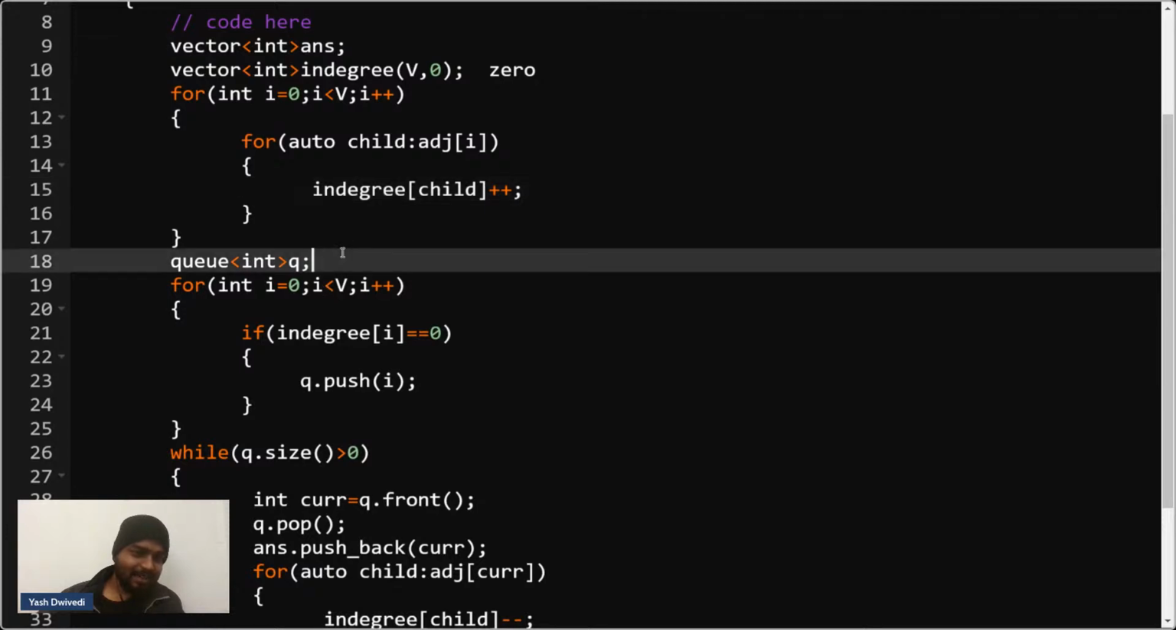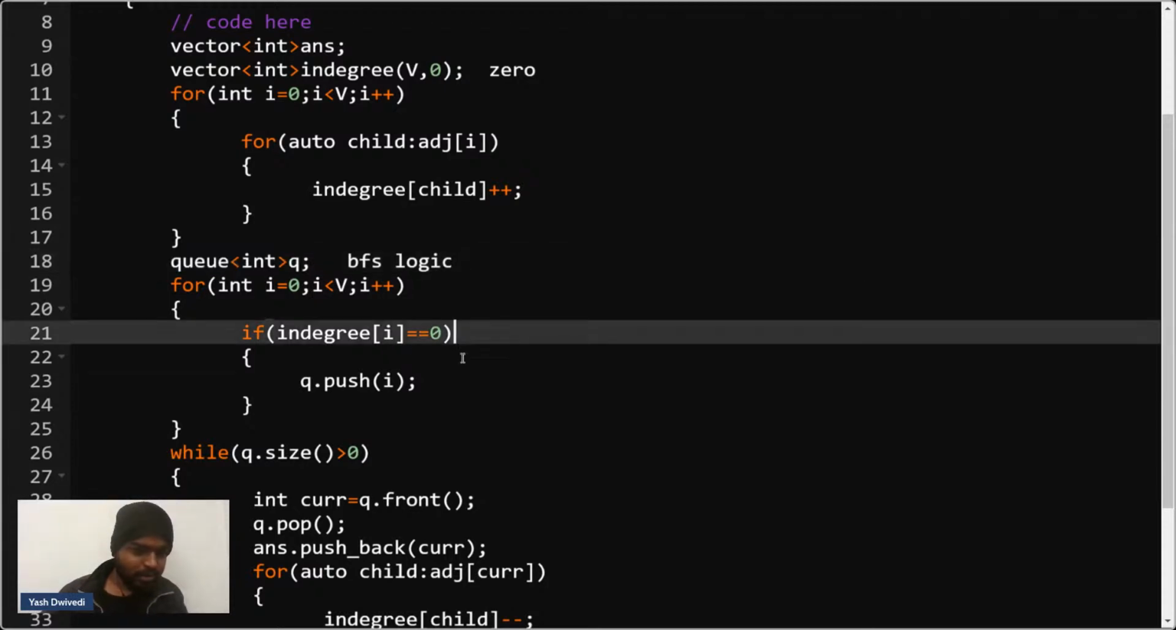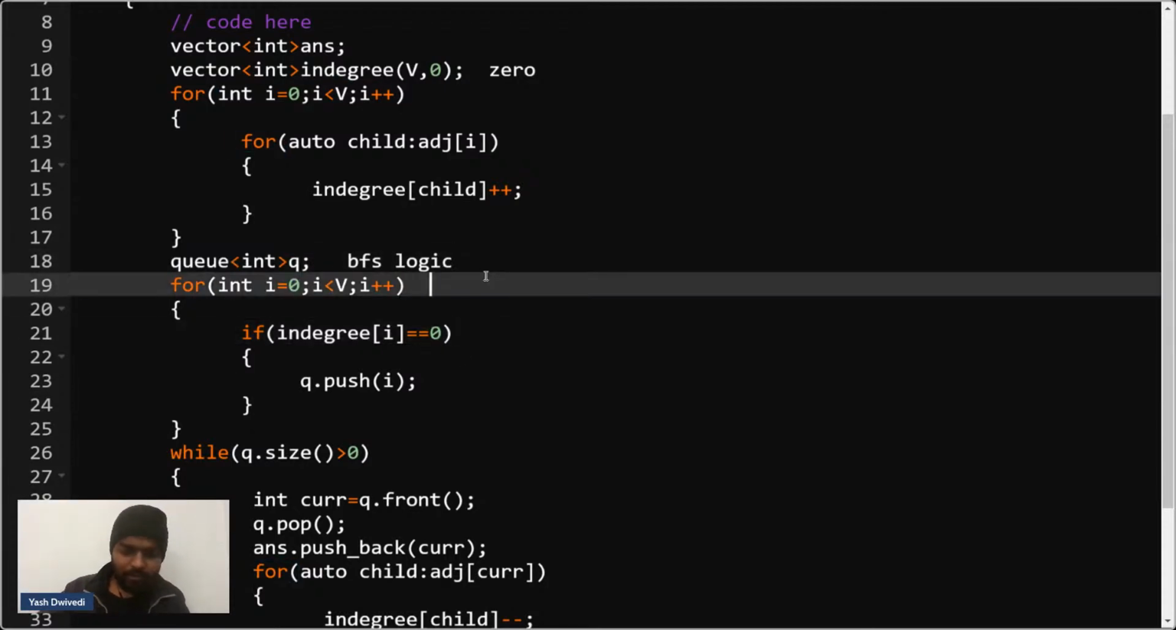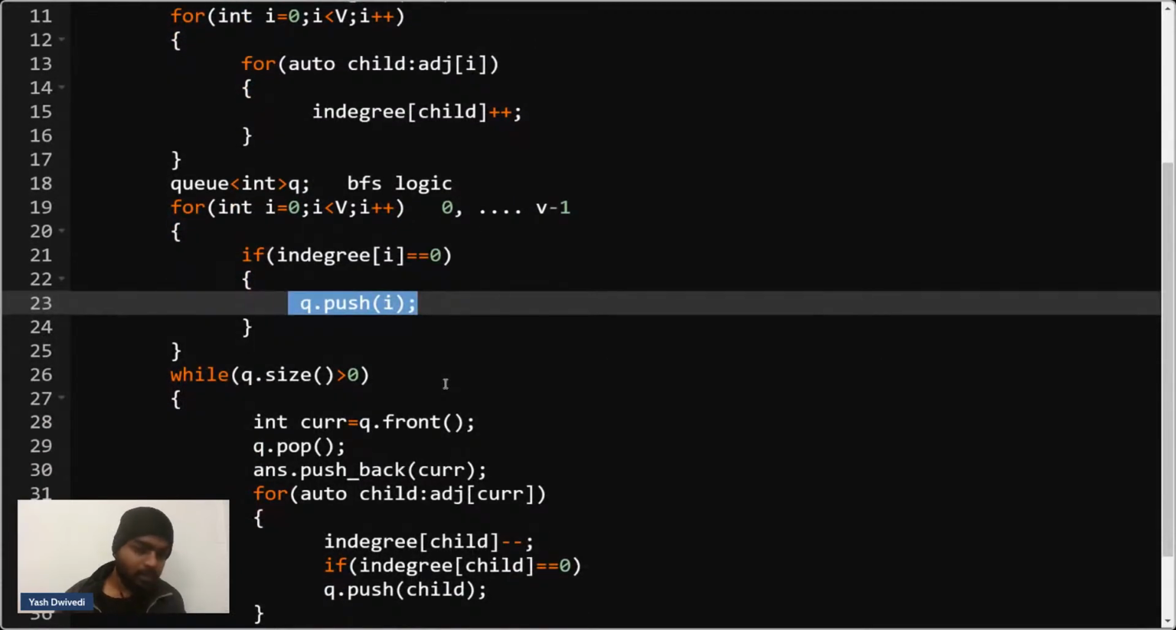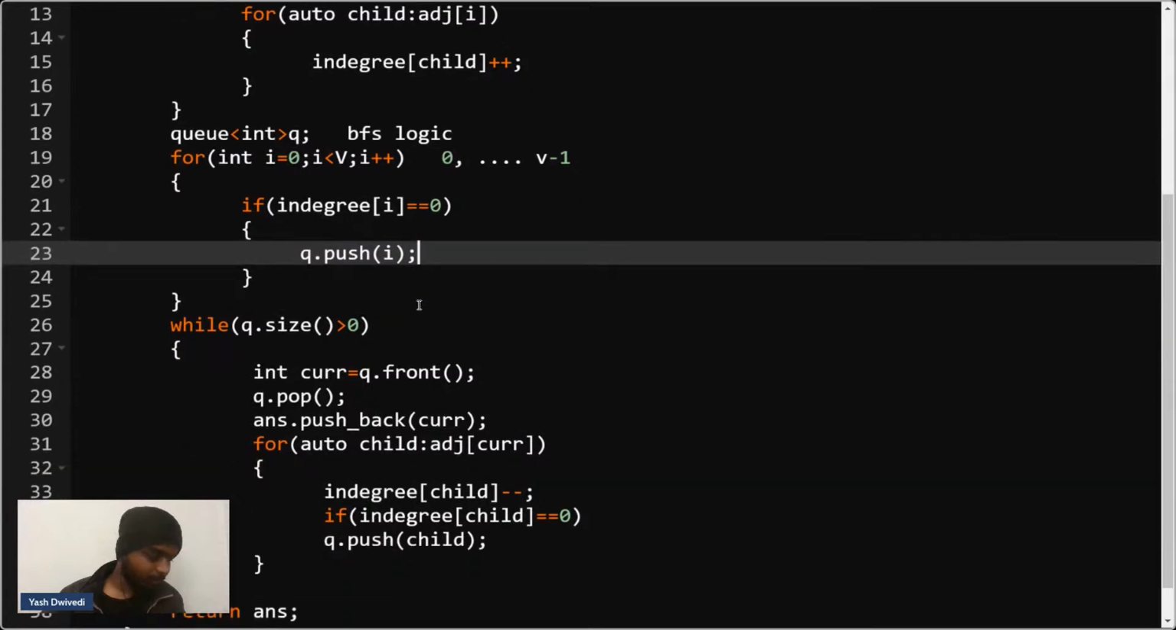Since Kahn's algorithm is based on the BFS logic, because it uses a queue, I will have a queue for myself. We'll iterate through all the nodes from 0 till v-1, and if the in degree is 0, we'll push it inside the queue.